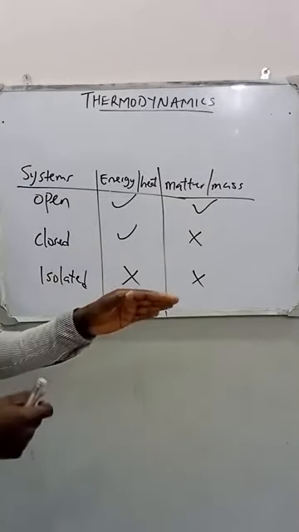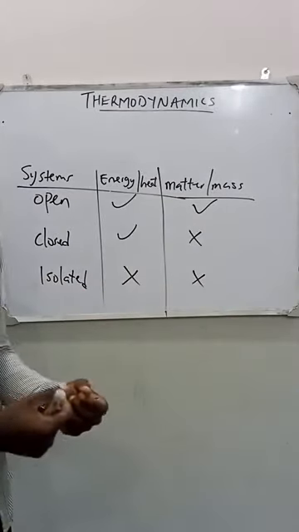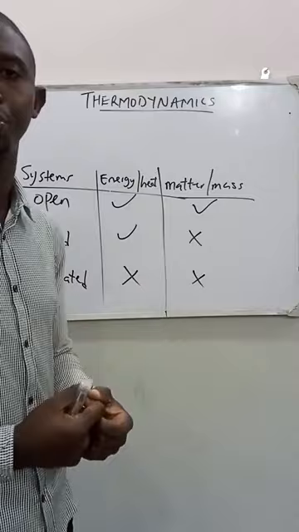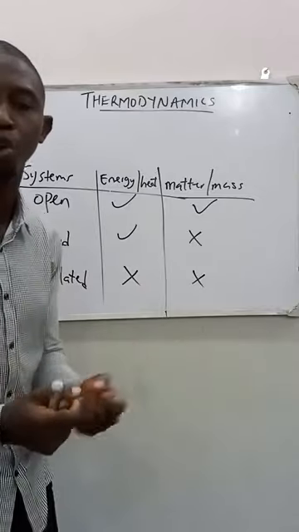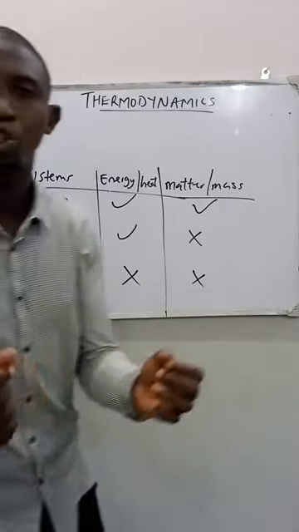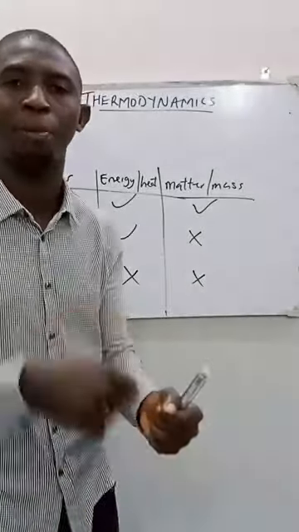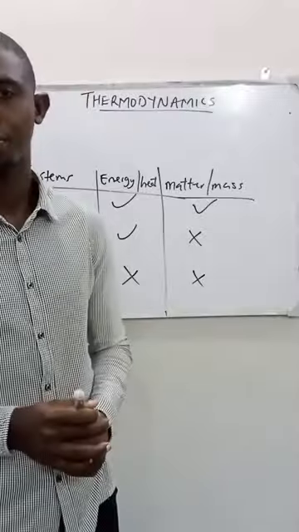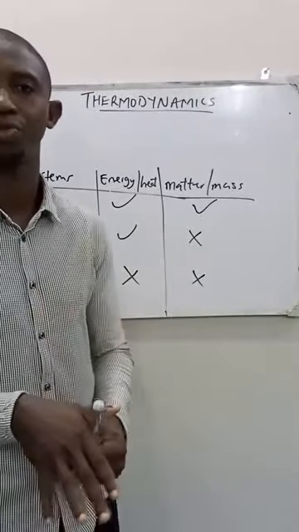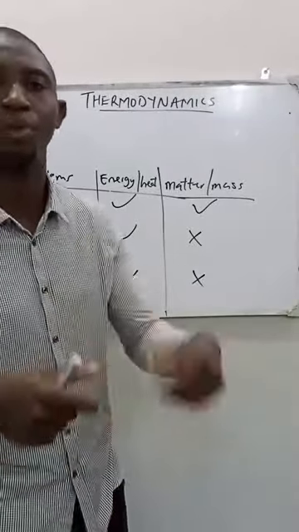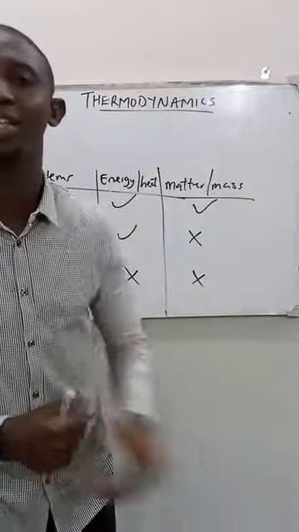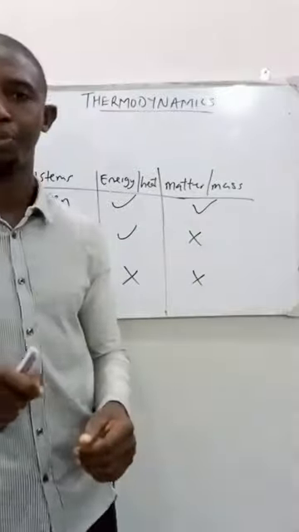For a closed system, we can use a good example of a closed pot of soup. What happens in a closed pot of soup? Once it's closed, nothing can come from the surrounding inside that pot, because it's already closed. It's sealed. Nothing can come from the surrounding inside that pot without being opened.